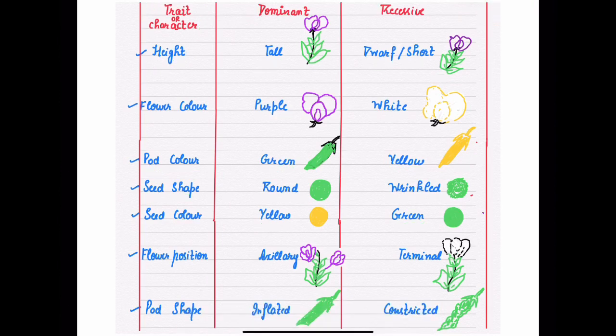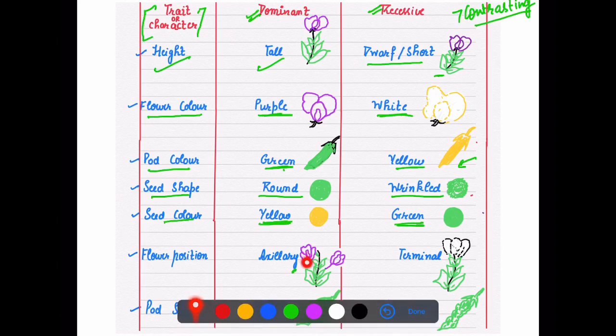Flower position is axillary. As you can see, this is at the sides, on the branches, that is the axillary position, meaning the side position. But terminal is used for the end. So flower position can be axillary also. Axillary was the dominant, the most commonly observed, and terminal was the recessive position.